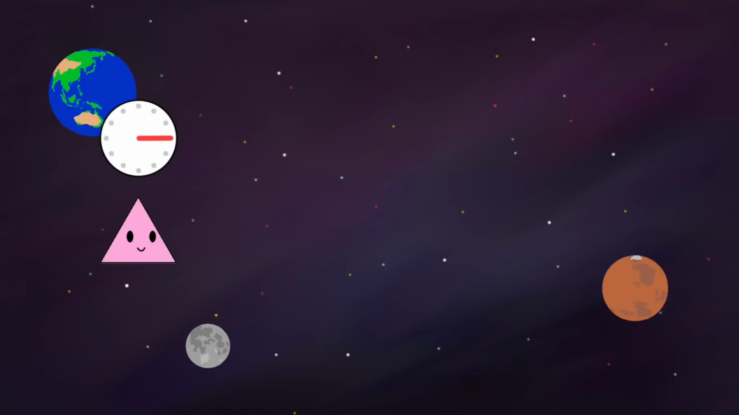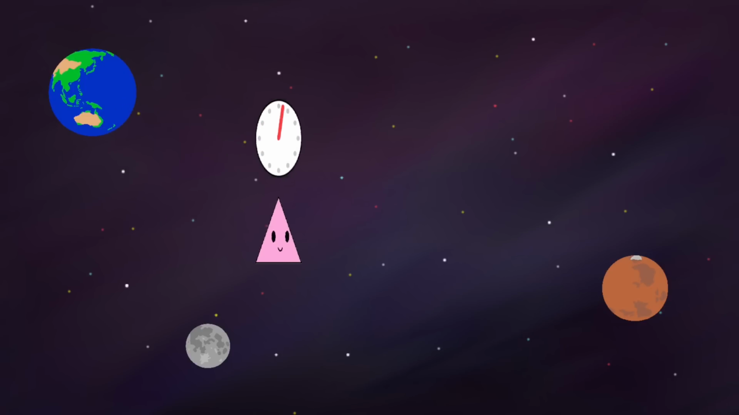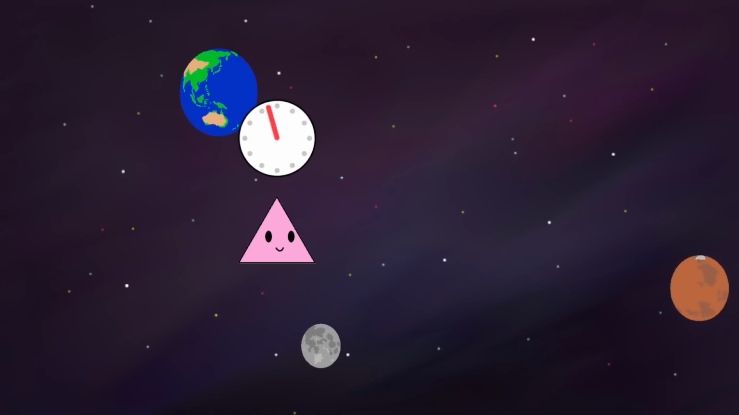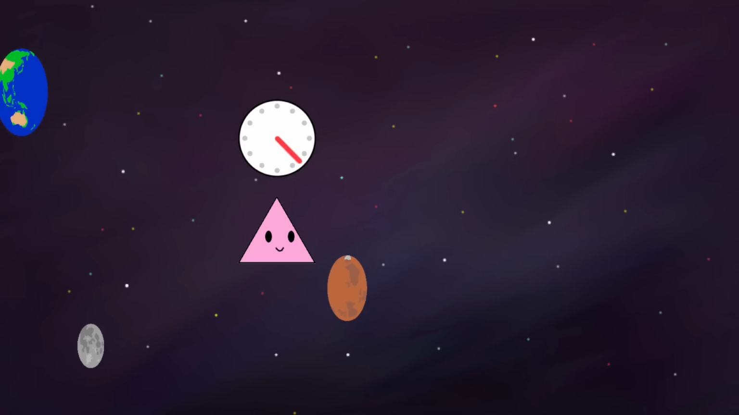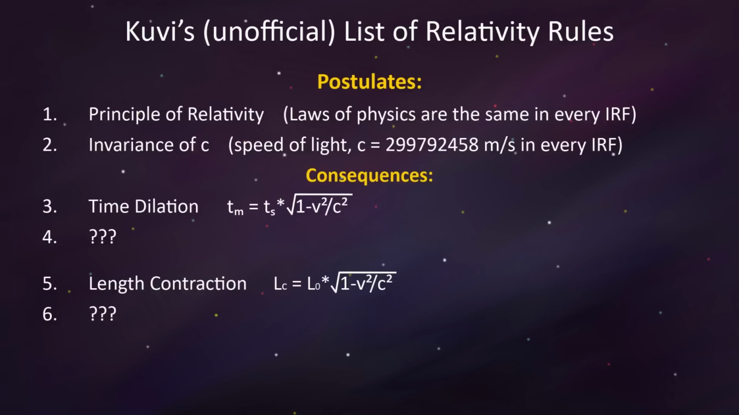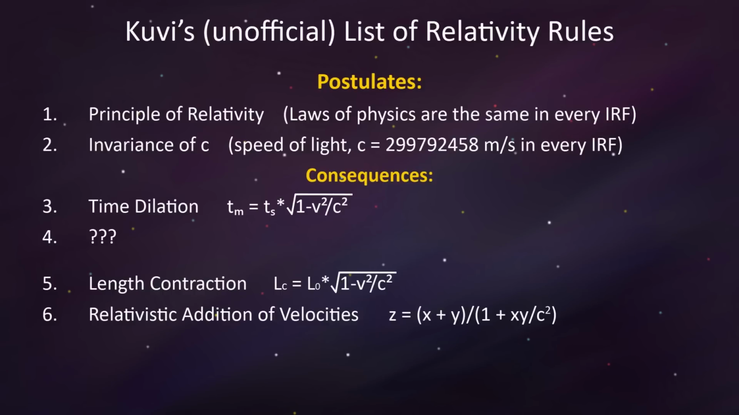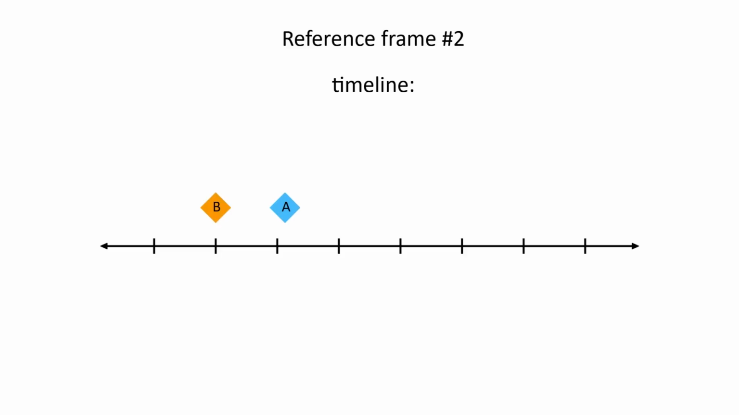Basically, as an observer moves faster, time passes slower for them, and their length is contracted along the direction of motion. And in that observer's own reference frame, it's everything else that undergoes these effects. They both occur by a factor known as alpha, which becomes significant as velocity approaches c. And velocity can never reach c because velocities combine according to a very specific formula. Finally, relativity of simultaneity means that the only way to guarantee 2 events are simultaneous in all reference frames is if they also happen in the same place. This means 2 events can happen in a different order depending on your reference frame.